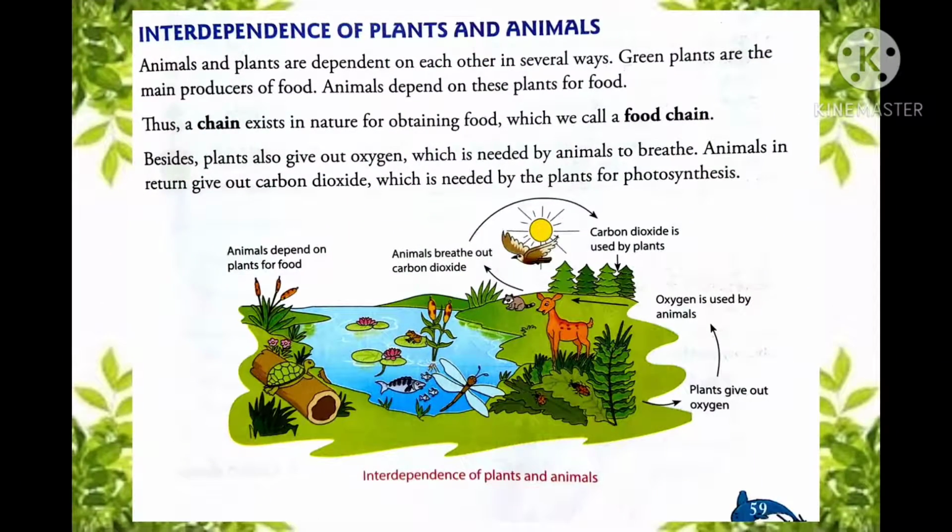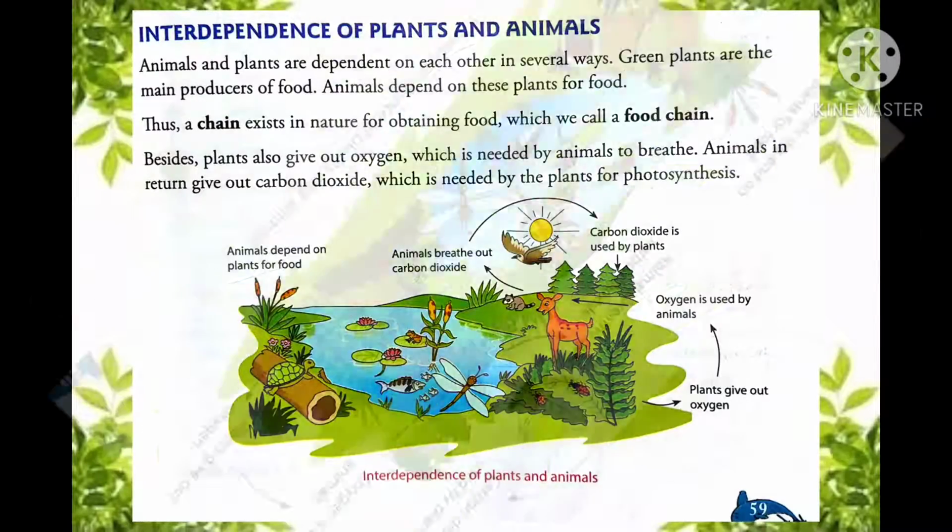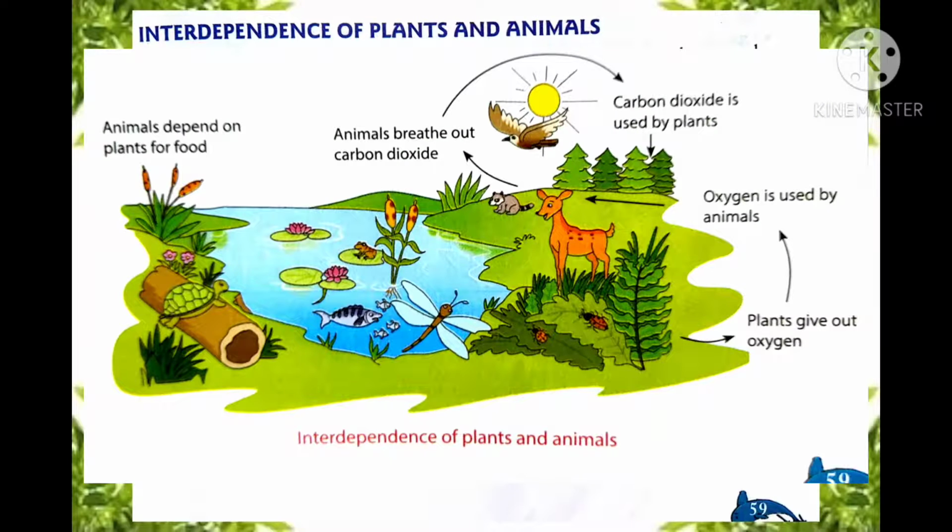Next comes the interdependence of plants and animals. Interdependence means depending on each other. How do plants and animals depend on each other? Let's know. Animals and plants are dependent on each other in several ways. Green plants are the main producers of food, as I told you earlier also, and all other living organisms depend on green plants directly or indirectly for their food. Thus, a chain exists in nature for obtaining food, which we call a food chain.